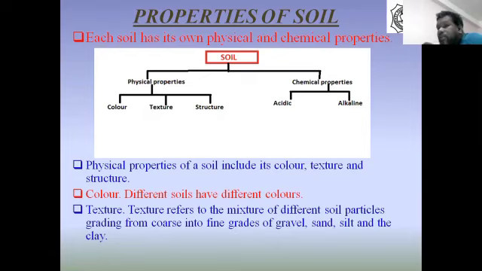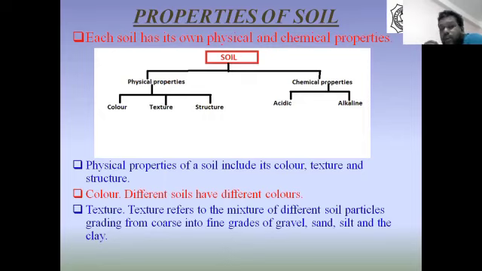The color in itself is unimportant, but it tells of how the soil has been formed, and what it is made of. Now, by the help of color, what can we understand? We can understand the nature of rock, how it is formed, what it contains.